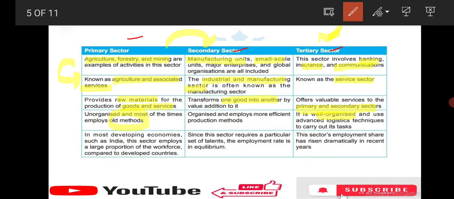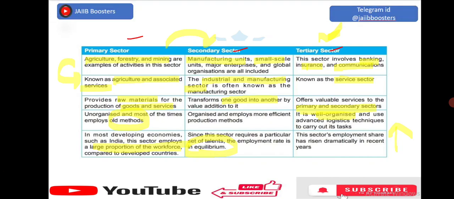In most developing countries such as India, the primary sector employs a large portion of the workforce compared to developed countries. Since the tertiary sector requires a particular set of talents, the employment rate is in equilibrium. This sector's employment share has risen dramatically in recent years, because the tertiary sector, which comes under the service sector, provides so much employment.